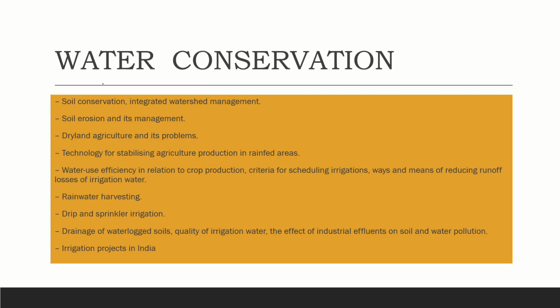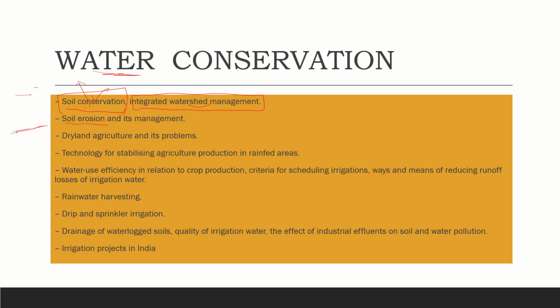And the next subject is water conservation, which is the third part of soil science. So soil conservation, integrated watershed management is what we study here. Here, why we need to conserve the soil and how water is playing the key role here. Out of this water, the erosion takes place, and we need to conserve the soil from that water erosion. And what are the different approaches that we can bring out for this watershed management?